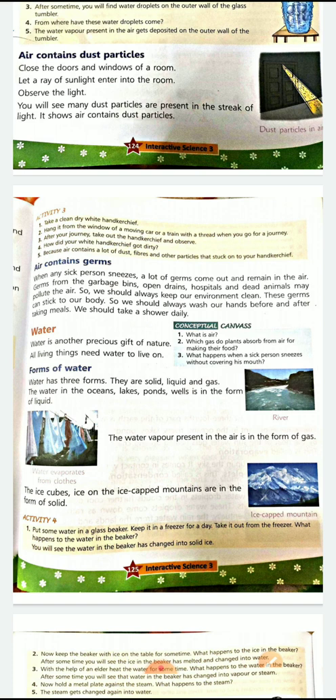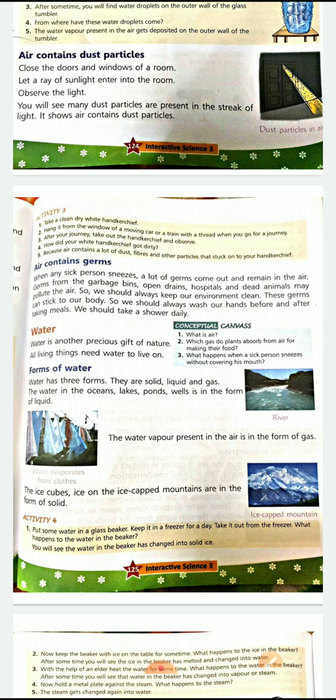Water has 3 forms. How many forms? 3 forms. They are solid, liquid and gas. The water in the ocean, lakes, ponds, wells is in the form of liquid. Now the water present in the air is in the form of gas. I told you, water vapor.